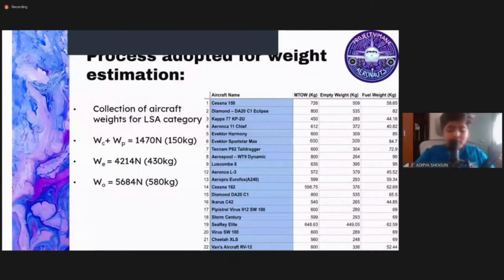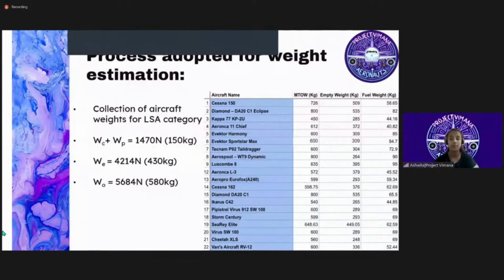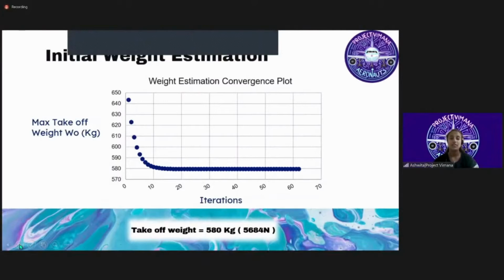So this is the data that we collected. We first found the max takeoff weight of 30 different two-seater LSAs and then took the average of all those weights and got around 580 kgs. We considered each person to be 70 kgs with a luggage weight of 10 kgs. Then we collected the data for different parameters for all those 30 LSAs and then took the average max takeoff of all those planes. And we firstly got 643 kgs, and then by using multiple iterations, we got 580 kgs as our first max takeoff weight was overestimated. This graph shows how we got 580 kgs by using multiple iterations.